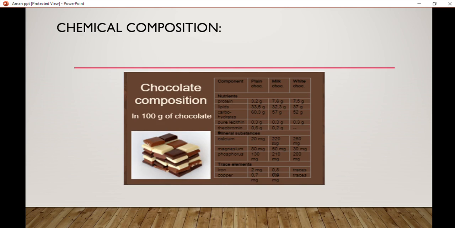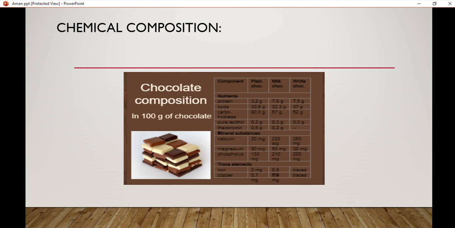Chemical composition. Chocolate composition of 100 gram of chocolates. Components: plain chocolate, milk chocolate and white chocolate. Nutrient like protein is 3.2 gram in plain chocolate, 7.6 gram in milk chocolate, 7.5 gram in white chocolate. Lipid 33.5 gram in plain chocolate, 32.3 gram in milk chocolate, 37 gram in white chocolate. Carbohydrates 60.3 gram in plain chocolate, 57 gram in milk chocolate, 52 gram in white chocolate.